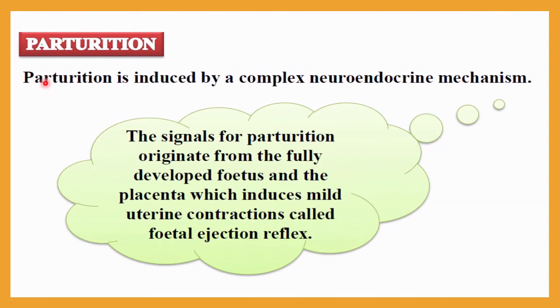Parturition is induced by a complex neuroendocrine mechanism, as I told you in the overview. This is the combined effect of the neural system and the endocrine system. The signal for parturition originates from the fully developed fetus itself. When the development of the fetus is completed, the fetus and the placenta originate signals which induce a mild uterine contraction, and that contraction is called the fetal ejection reflex.